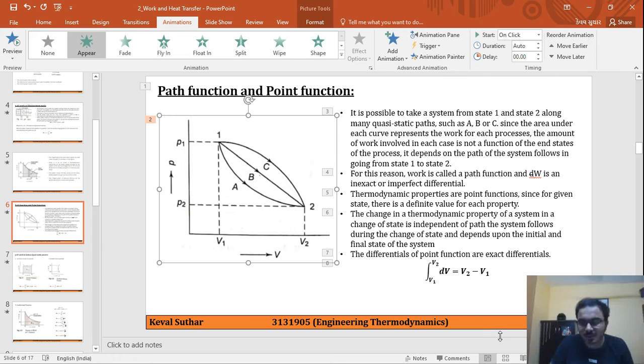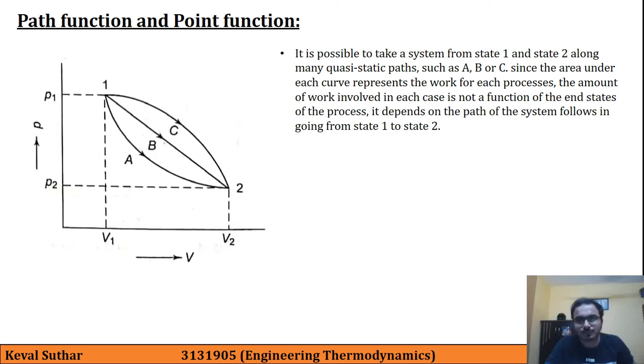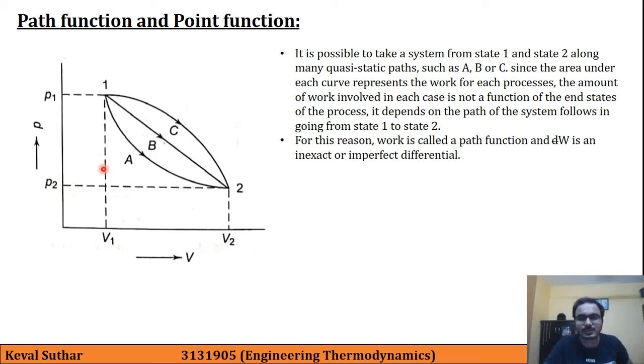So we are back in the presentation now. Since the area under each curve represents the work done for each process, the amount of work involved in each case is not a function of the end states of the process, but it also depends on the path the system follows in going from state 1 to state 2. We have already studied this with three different figures. For this reason, work is called a path function and dW is an inexact or imperfect differential.